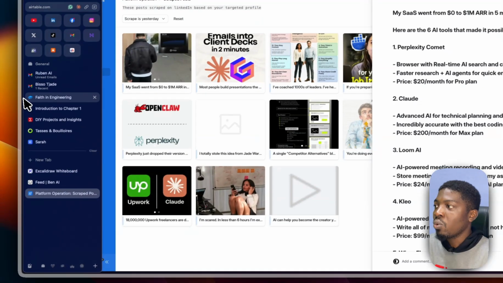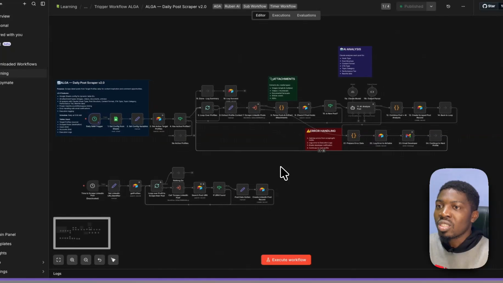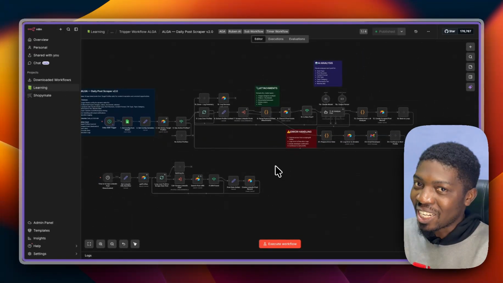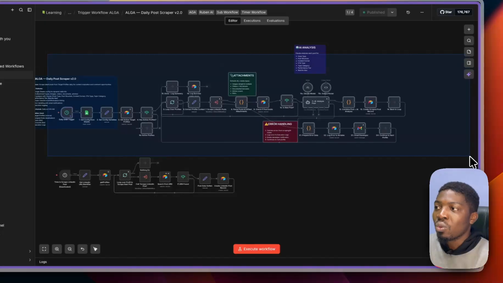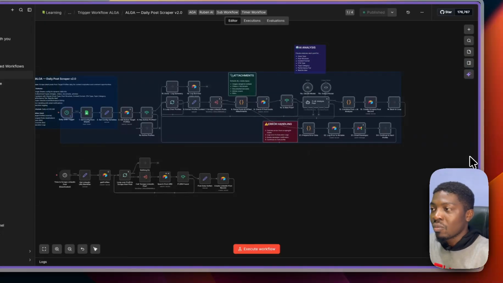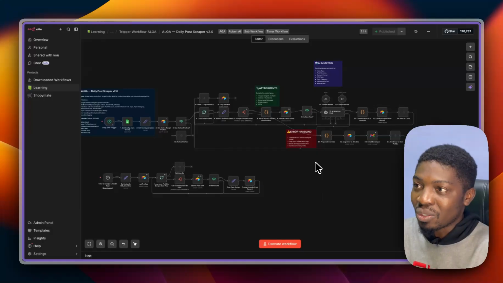I have an n8n workflow. Let me show you the n8n workflow that is in charge of scraping the posts. So this is the n8n workflow that is actually scraping the posts. It's actually a scheduled task. In the next video, I'm going to show you how I turn this scheduled task in n8n into a scheduled task in Claude Cowork. I'm going to do that, and you're going to watch how I do it.